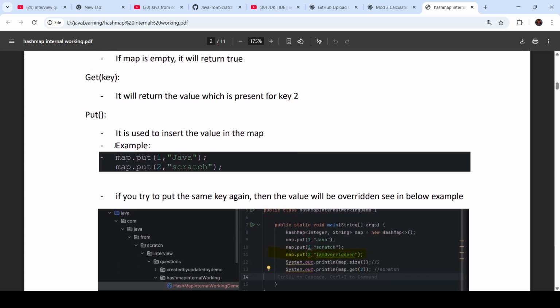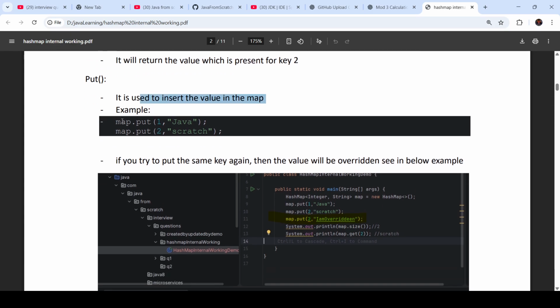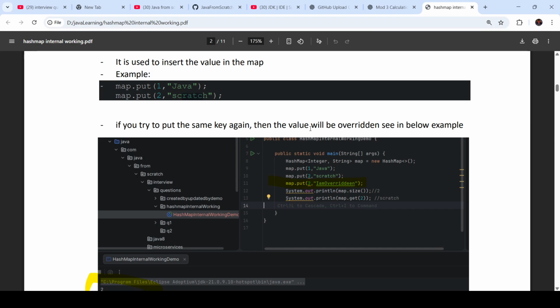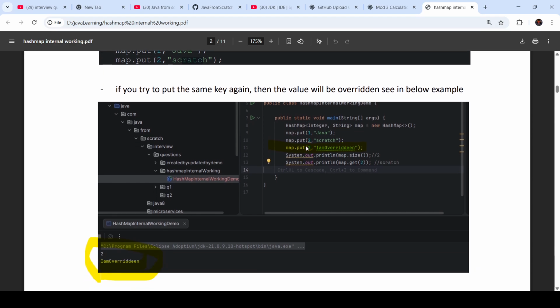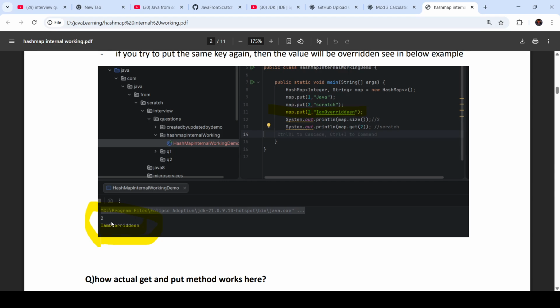Put is used to insert a value in the map. For example, map.put of 1 and Java, map.put of 2 and Scratch, so it will insert the element inside the map. If you try to put the same key again, then the value will be overridden. See the below example. Here I put the key 2 in a repeated way. First I put key 2 with the value Scratch, and then again I put key 2 with the value "I am overridden". And you can see the output came as "I am overridden" because the value got overridden.